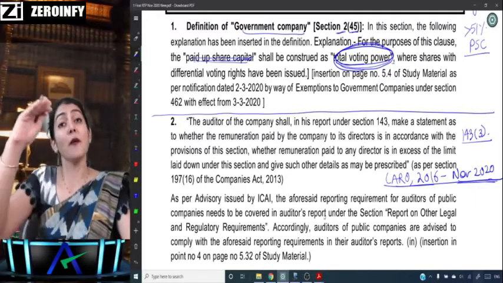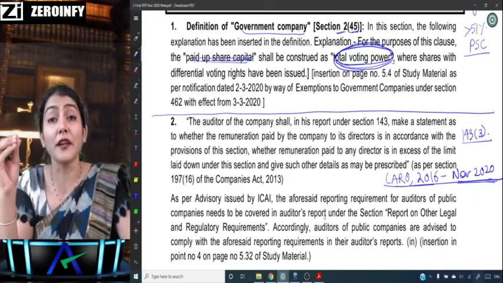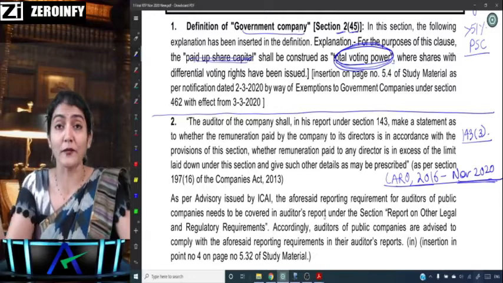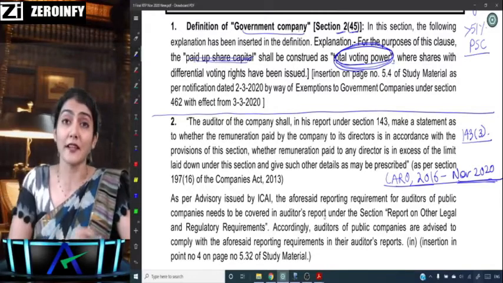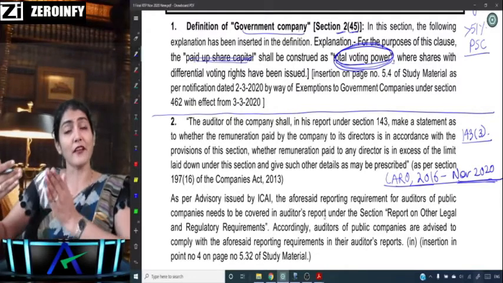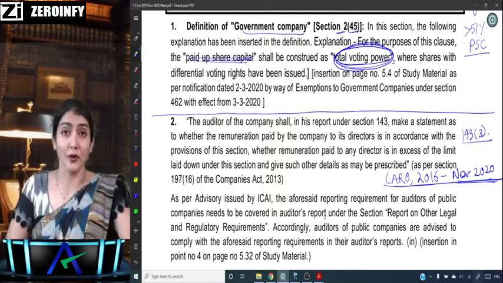Okay, so now again coming back to reporting on other legal regulatory requirements. One, you make a reference of 143(11), and those matters have been reported as an annexure to the audit report.